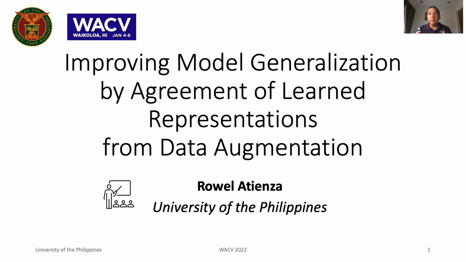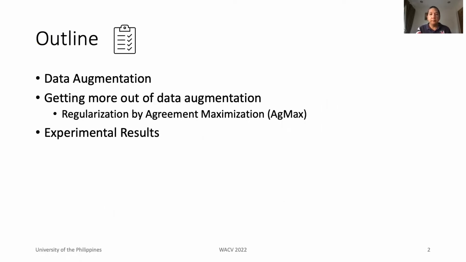I am presenting my paper on improving model generalization by agreement of learned representations from data augmentation. This is the outline of my talk. First, I will give a brief overview of data augmentation. Then I will discuss how to get more out of data augmentation. It is called regularization by agreement maximization, or AgMax. Lastly, I will present the experimental results.